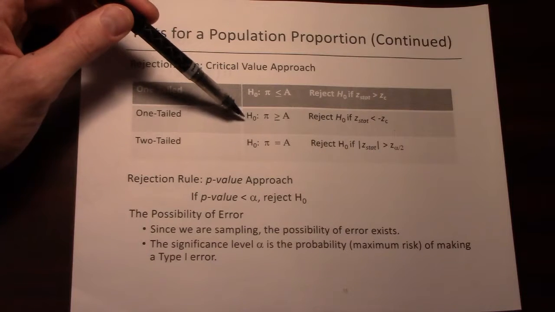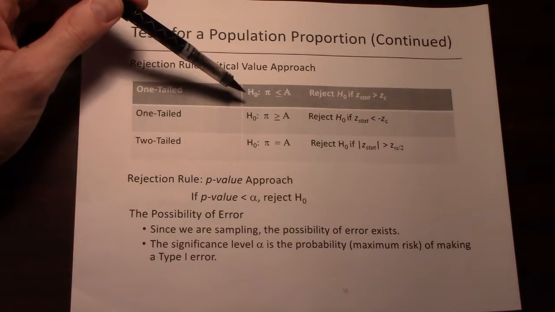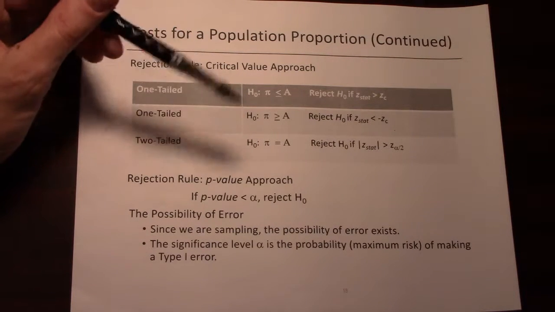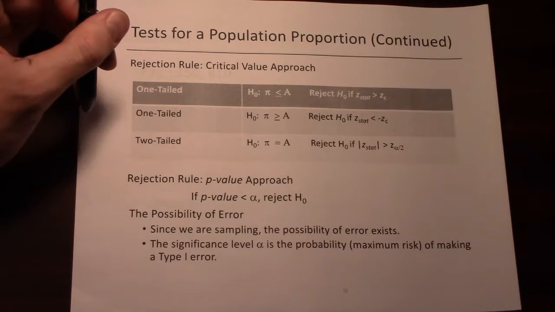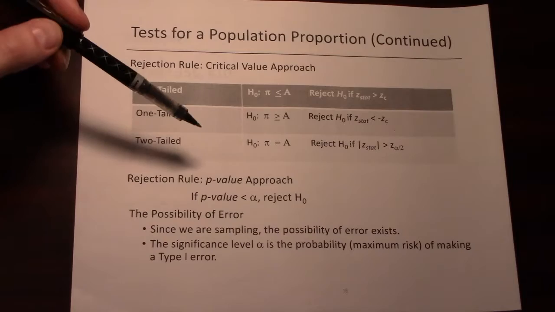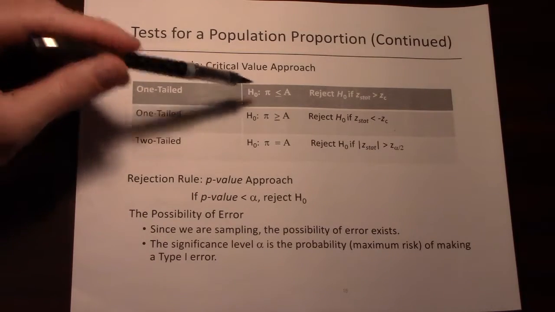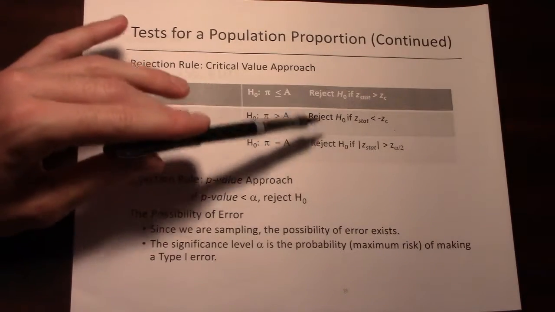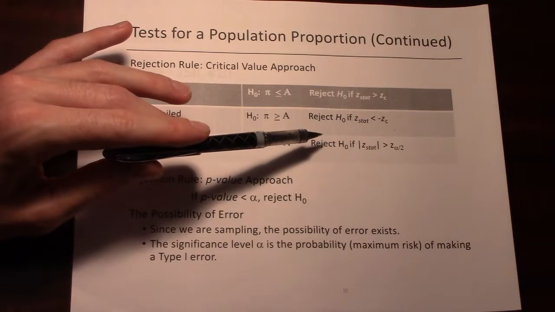And we can set up a one-tailed test or two-tailed test the exact same way we set up the sample mean tests. We can reject based on whether this test statistic falls in the rejection region.